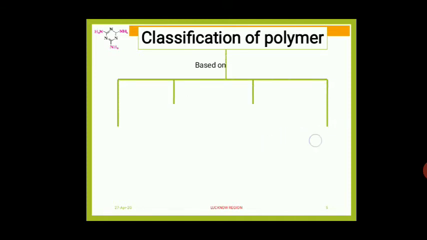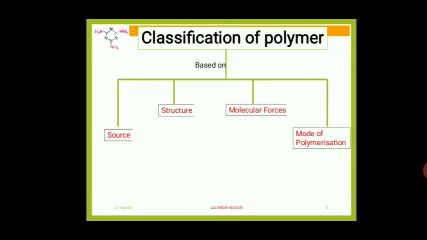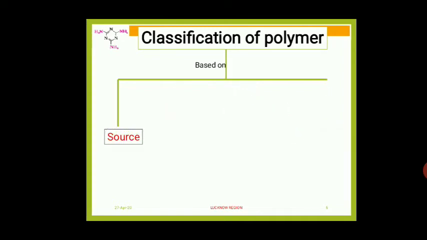See students, first one, classification of polymers based on source. Second one, based on structure. Third one, molecular force. Fourth one, mode of polymerization. Let us discuss source. Now look at boys, classification of polymers based on source has three types: natural polymers, semi-synthetic polymers, and synthetic polymers.